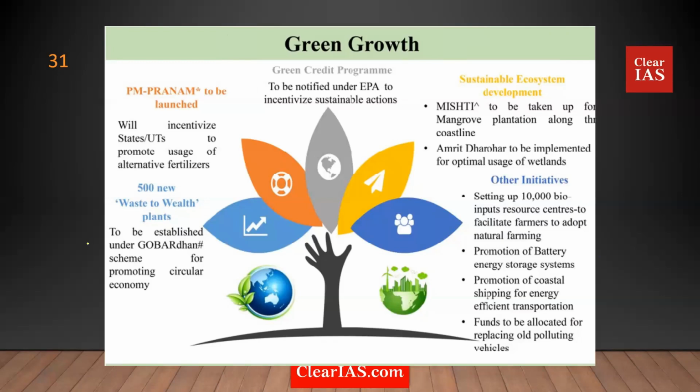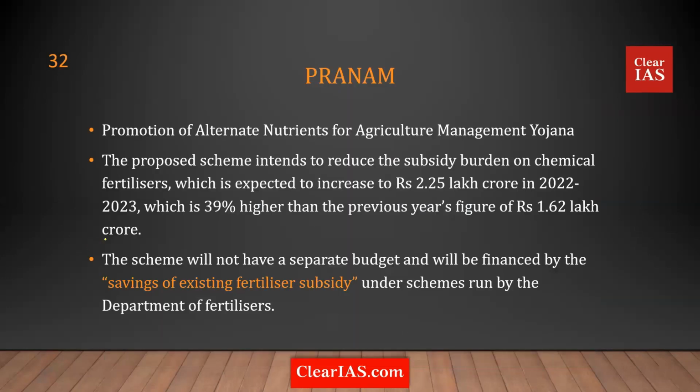Gobardhan is a very simple scheme where you are thinking about creating many plants where the waste can be converted into energy. The waste to wealth plants we are speaking of. What is Pranam? PM Pranam. Promotion of alternative nutrients for agriculture management yojana. That's what Pranam is. Alternative nutrients. Alternative to what? We are speaking about alternative to chemical fertilizers.